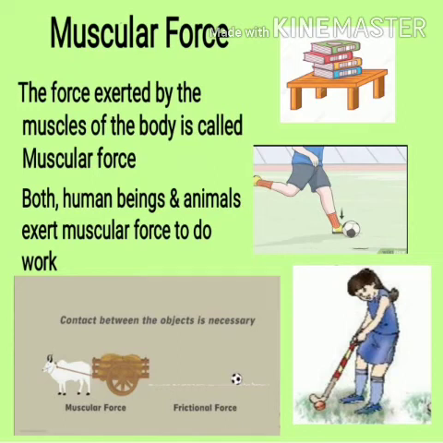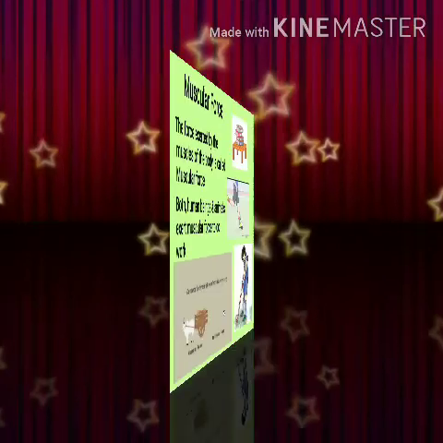Remember this: muscular force is a type of contact force because whenever we or an animal apply muscular force, there should be direct contact with the object on which we apply the force. Suppose a hockey player has to hit the ball, through the hockey stick we are applying our muscular force only. So it can be like this also.